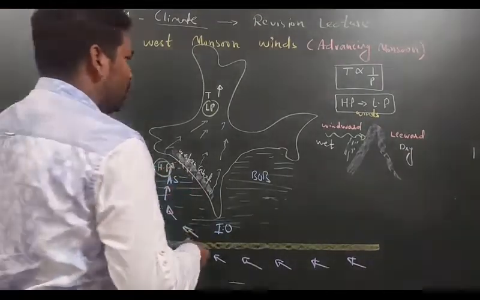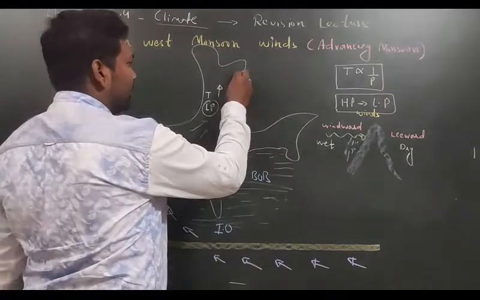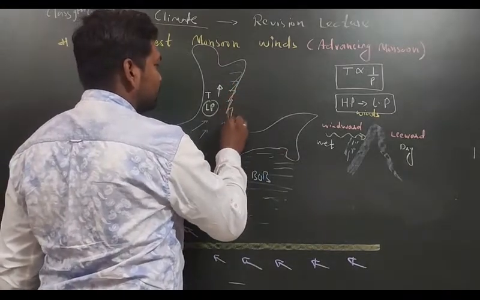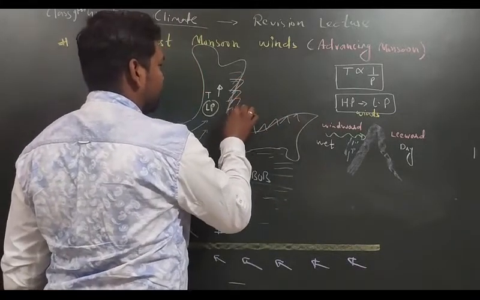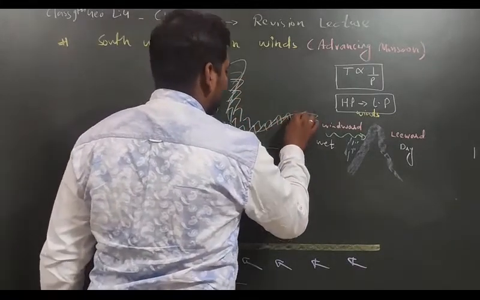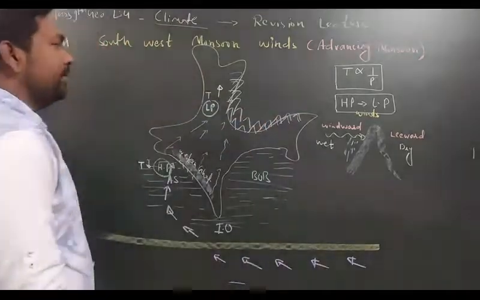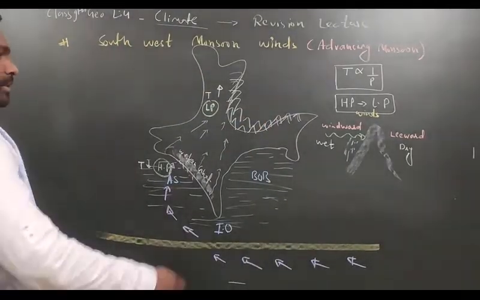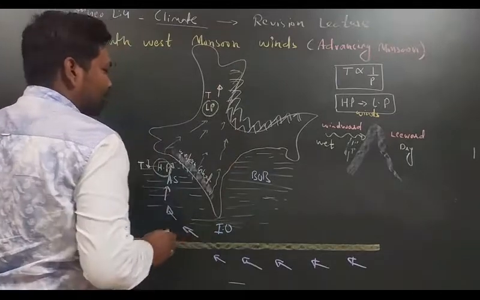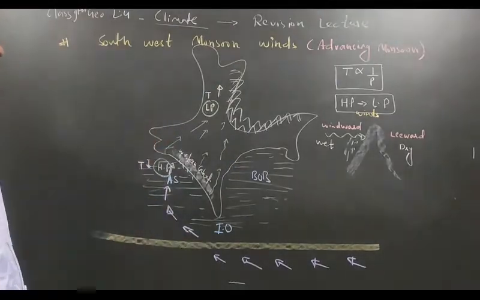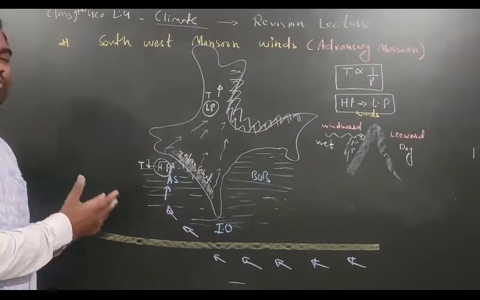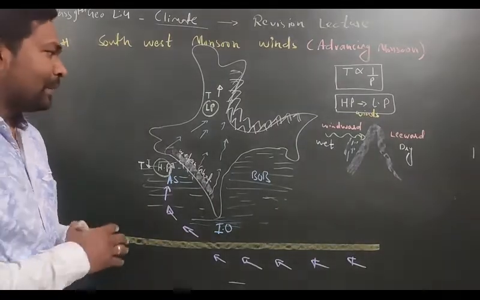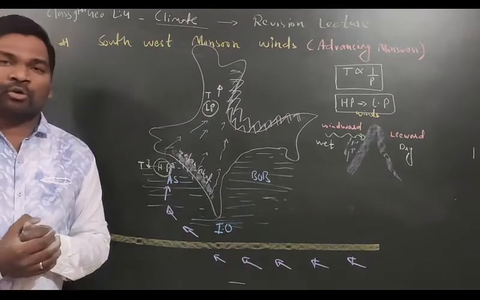And here you all know we have what? We have our Himalaya. Yes, we have our Himalaya. Fine. And it is further colliding with the Himalaya and bringing rainfall in this particular northern part. Fine. So maximum part of India is getting rainfall due to this southwest monsoon winds. I hope the southwest monsoon winds are clear to all of you. Very nicely we have understood this entire concept.